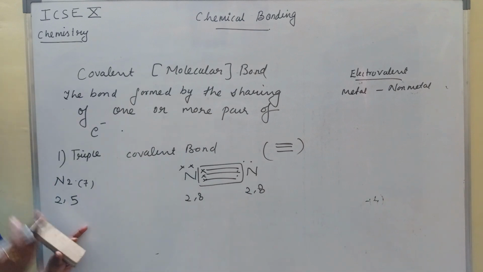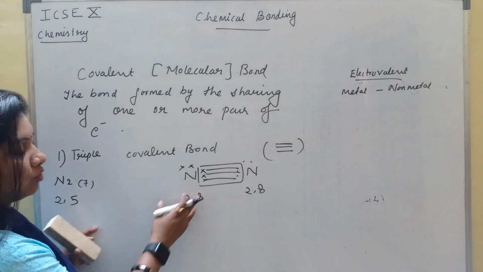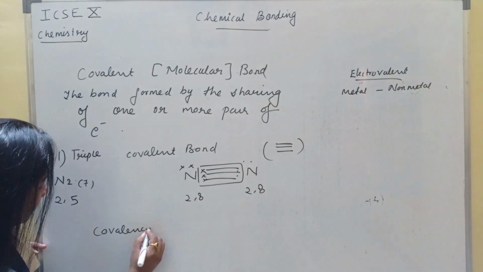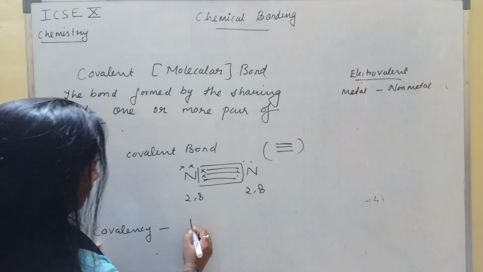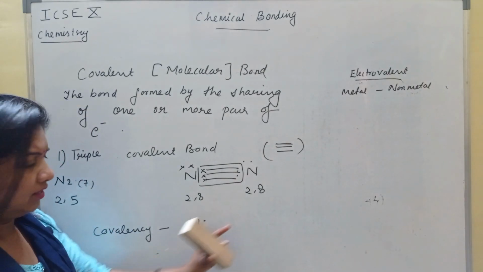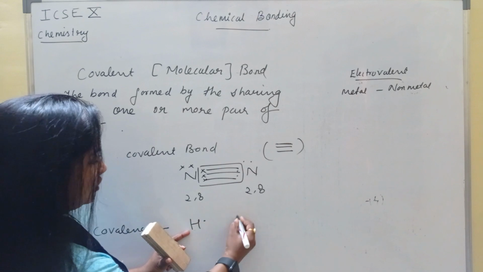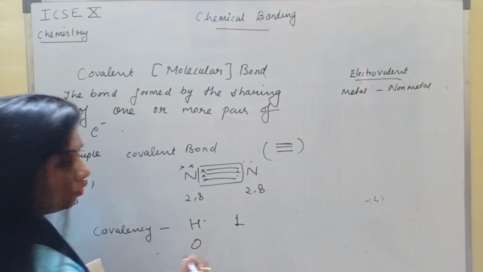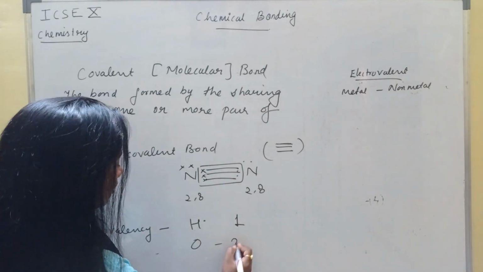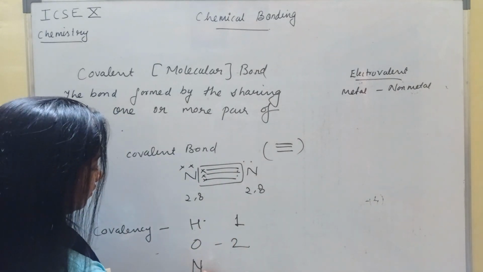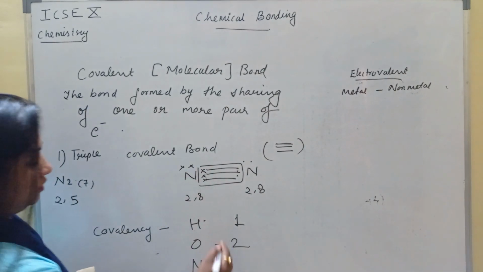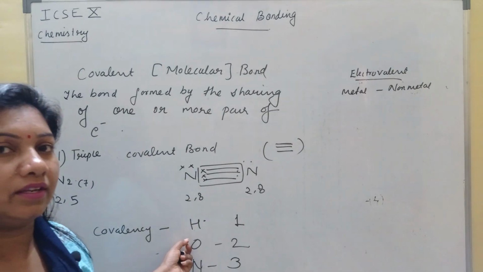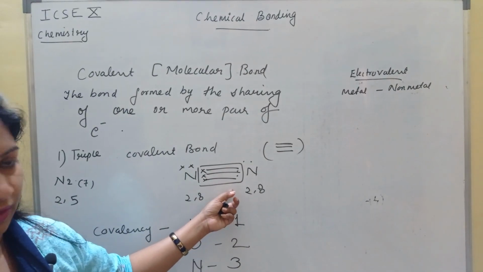And the number of electron that is pairing, that is called the covalency of that particular atom. And in hydrogen we have seen that this one electron is pairing with other, so the hydrogen has the covalency of 1. In chlorine also we have seen 1. In oxygen what we have seen, that 2 electron is pairing, so covalency is 2. Nitrogen 3 electron is pairing here, so its covalency is 3. So it is the number of electron that is participating in pairing with the other electron.